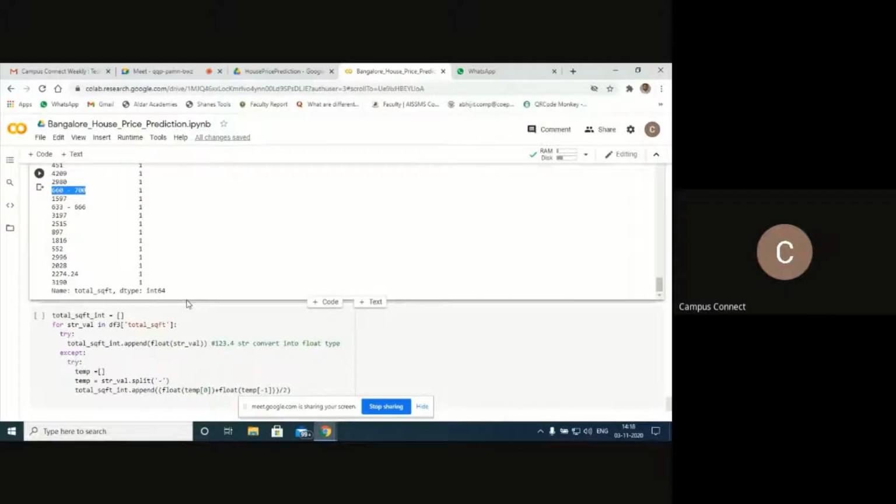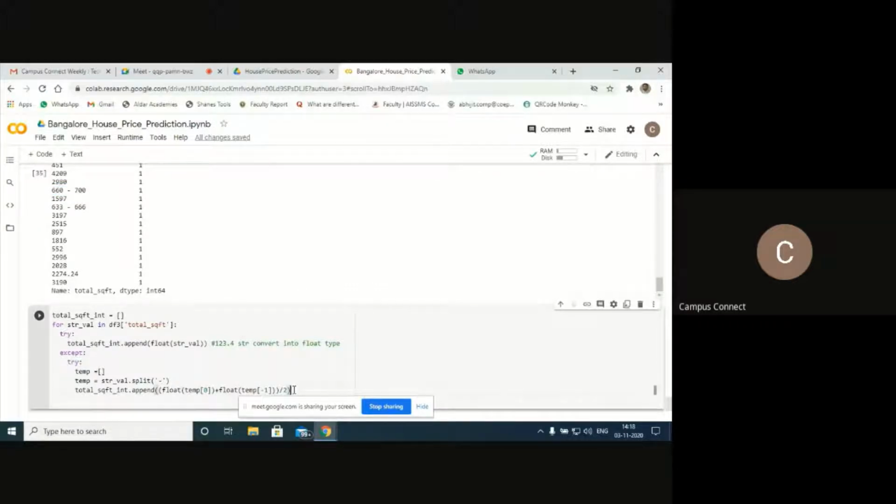You can plan how to handle such type of data. I think it's better to have the mean value when you have the data in this format, in the range format.